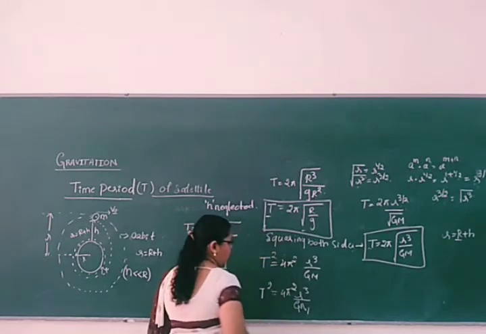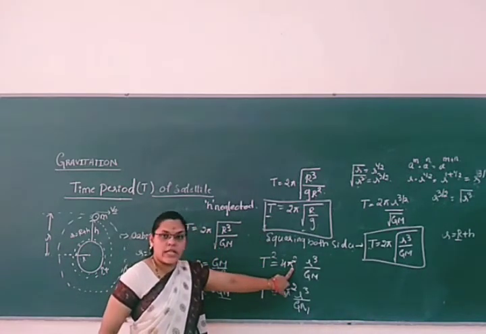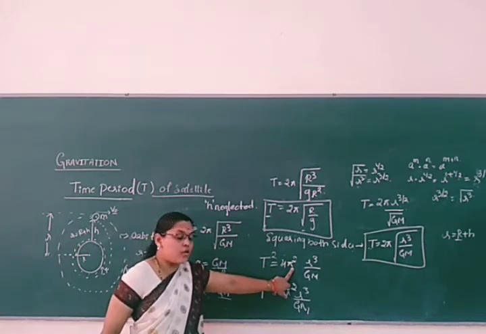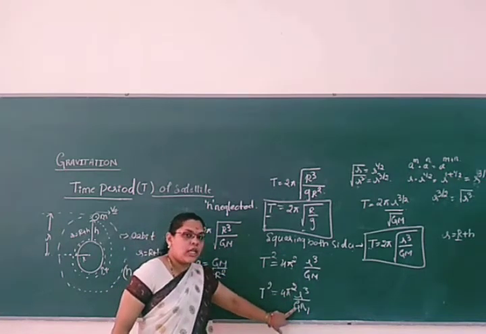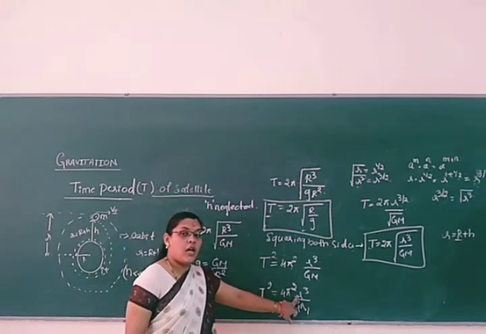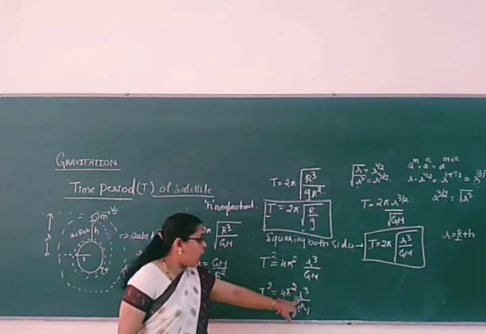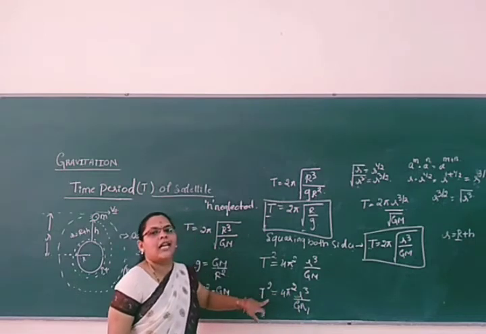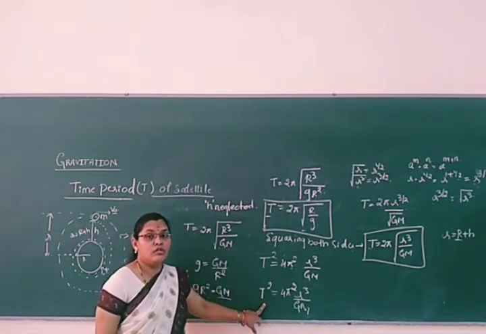So T square. Look at here. 4 pi square is a standard one, I mean to say that it is a constant. G is a constant. M is constant. Which is variable here? R. R is variable. As R changes, the time period of the satellite also changes here.